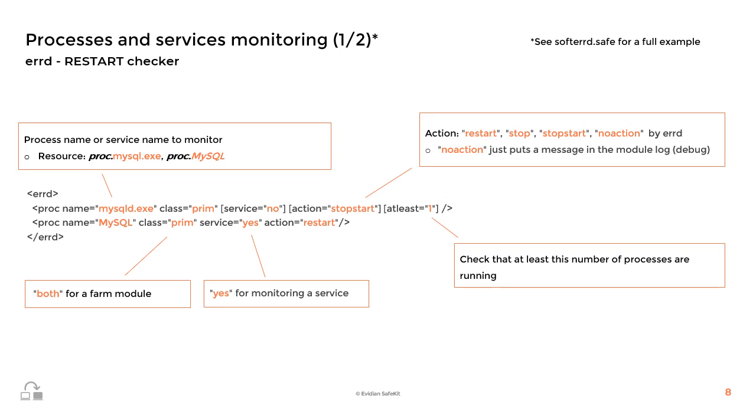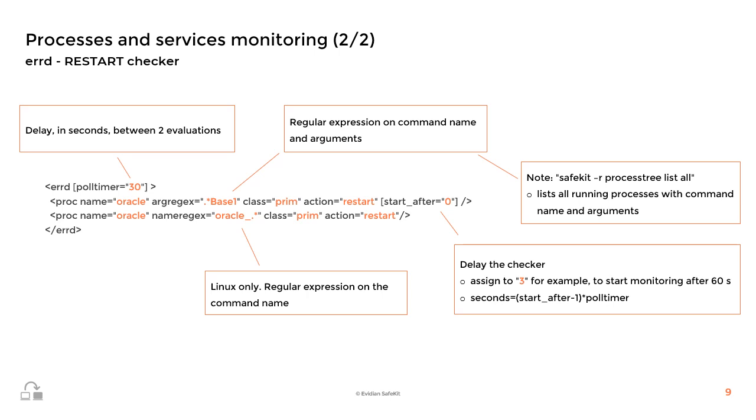As shown in the first text box, a resource is associated to each proc tag, giving the state of the process and the service monitored by SafeKit. For a full example, you can refer to the softaired.safe file. Let's examine the advanced parameters of the AirD tag.